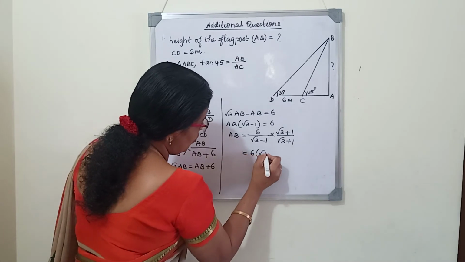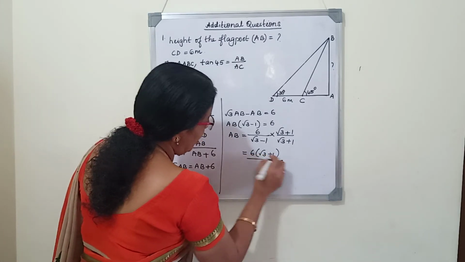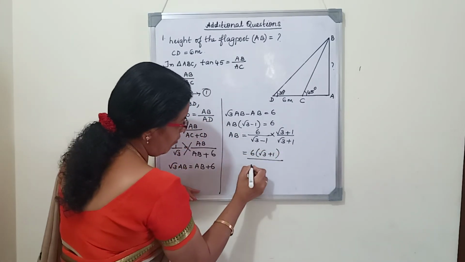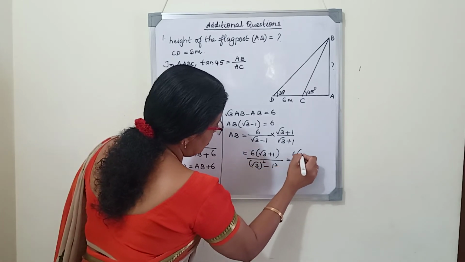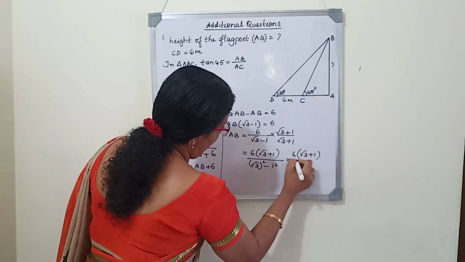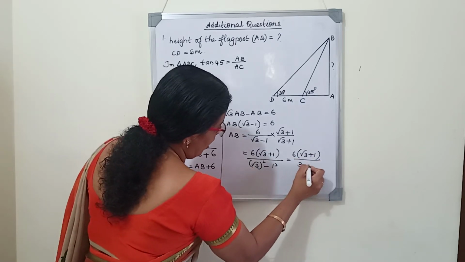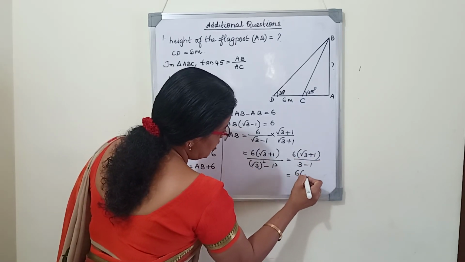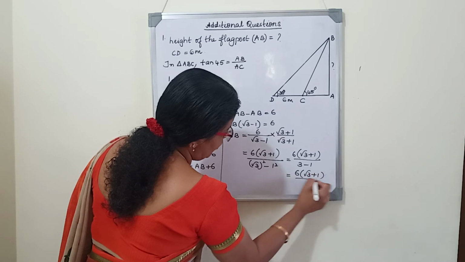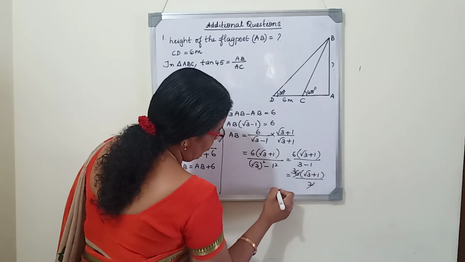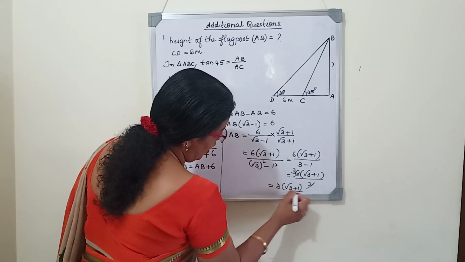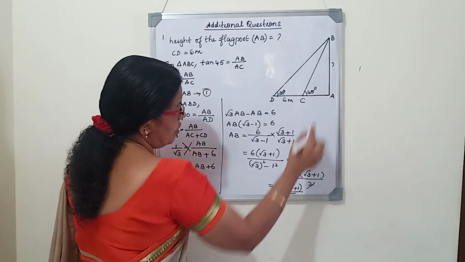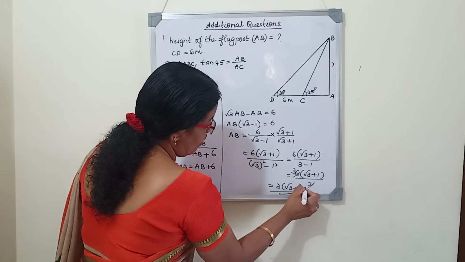So 6 into root 3 plus 1 by, when we apply the formula a plus b into a minus b, a square minus b square. 6 into root 3 plus 1 by root 3 square is 3 minus 1, it is 2. 6 into root 3 plus 1 by 2. So we will cancel. We will get 3 into root 3 plus 1. So height of the flag post is 3 into root 3 plus 1 feet.